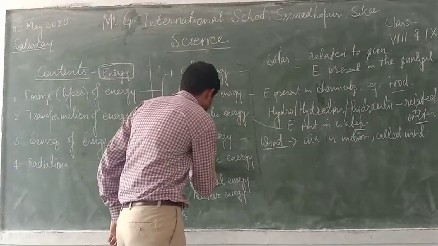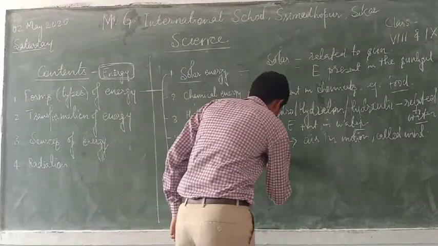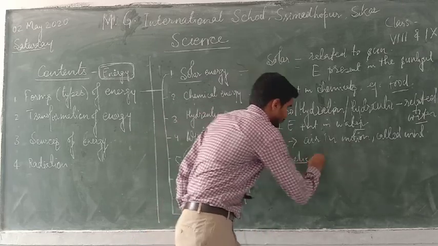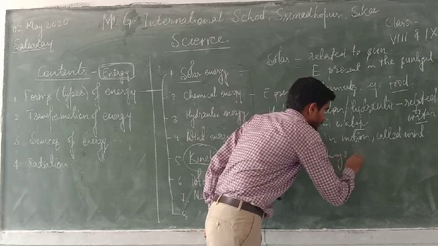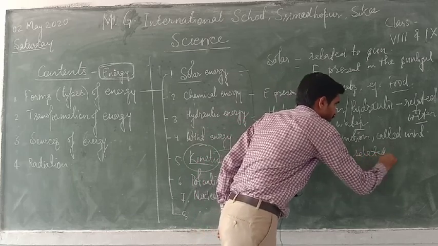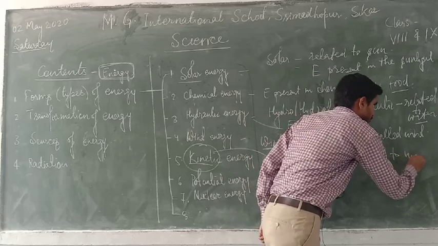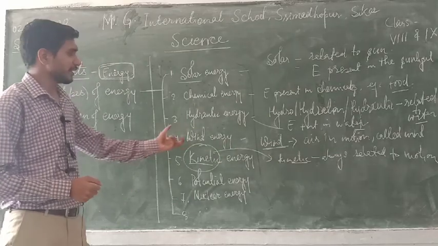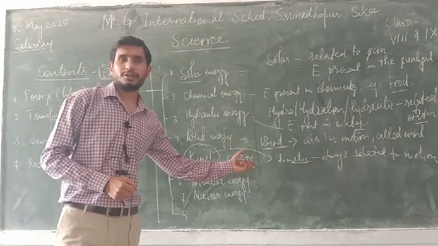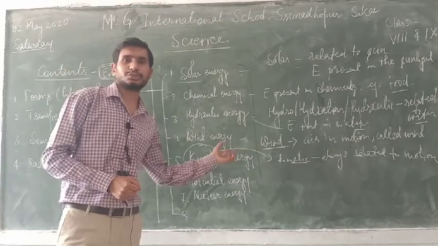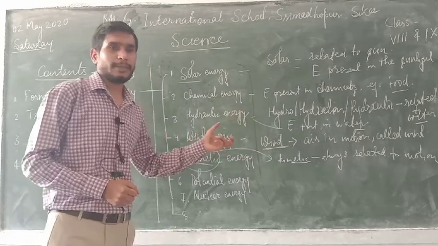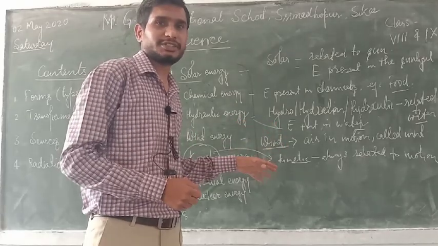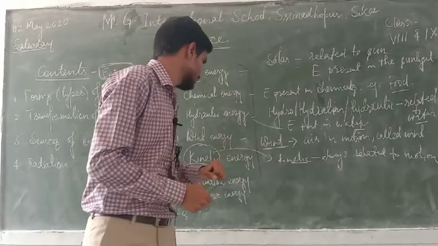Then kinetic energy. Always remember the word kinetic. It is always related to motion. So what is kinetic energy? When any particle or any object moves from one place to another place, by virtue of motion, that particle or object gains the energy called kinetic energy.